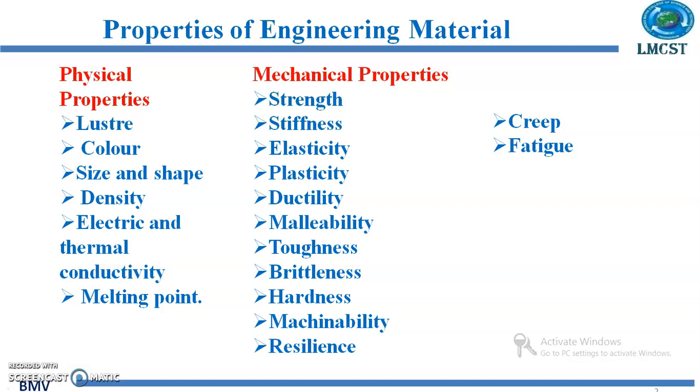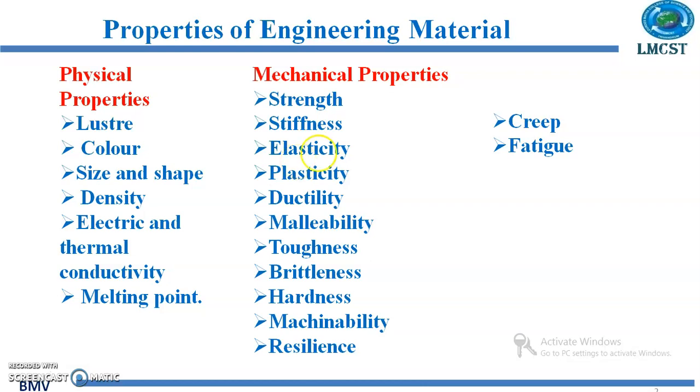Stiffness is the ability of a material to resist deformation or deflection under load. Now we have this elasticity. Elasticity is the property of a material to regain its original shape after deformation when the external force which is acting on the material is removed. So you can think about an elastic rubber band. When we apply a force on this rubber band, it will elongate, but when we remove that force, it will come back to the original shape.